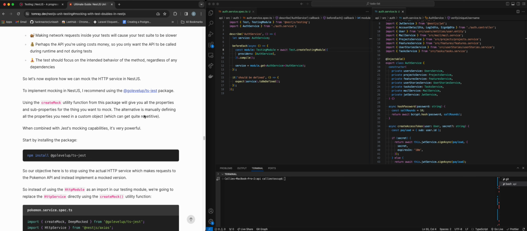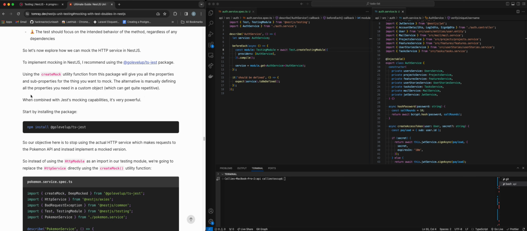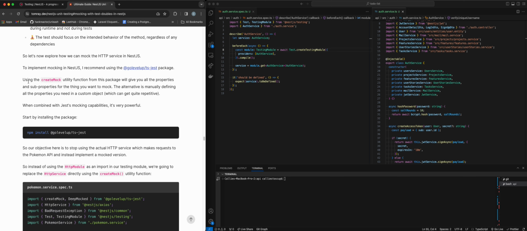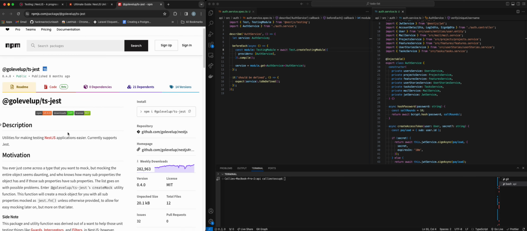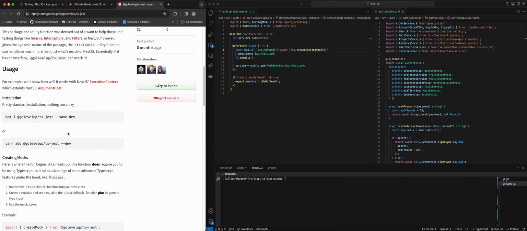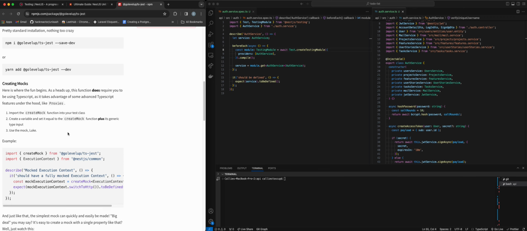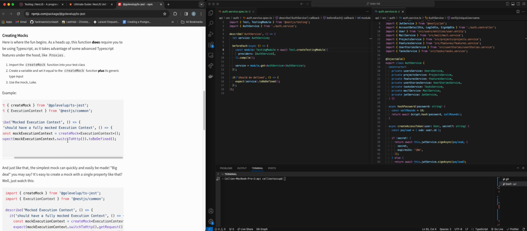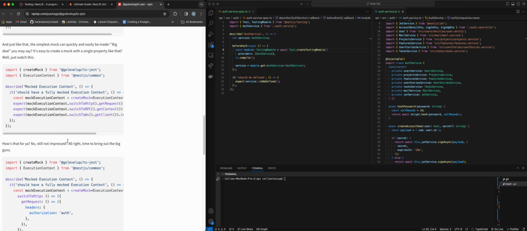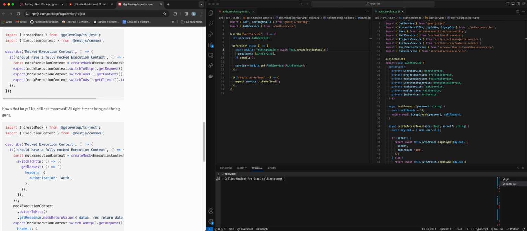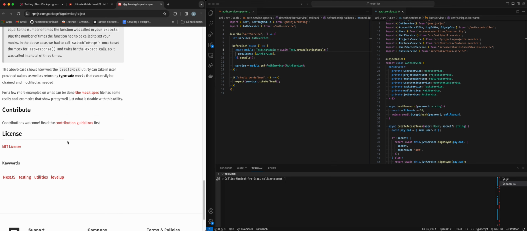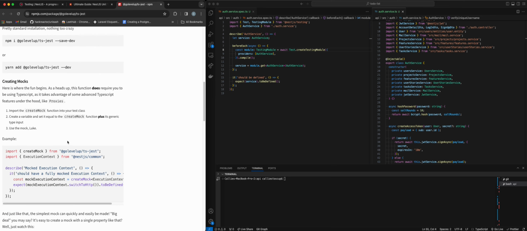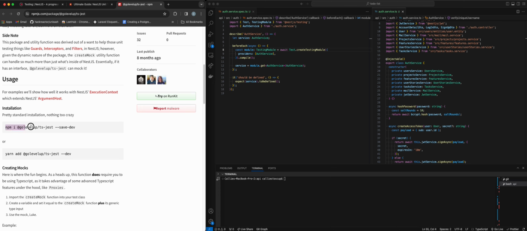I've not tried this before, but apparently, says this article, we can use this package here, go level up TSJest, in order to create deep mocks easily. And that sounds pretty good to me. So let's see if we can find a good example. I can't really find a good example in here, but we might be able to find a good example in the article that I was just reading.